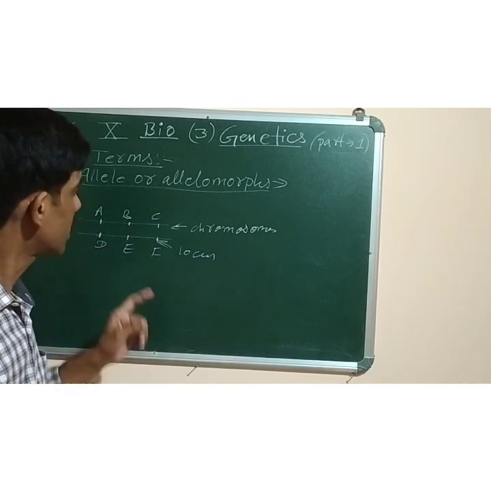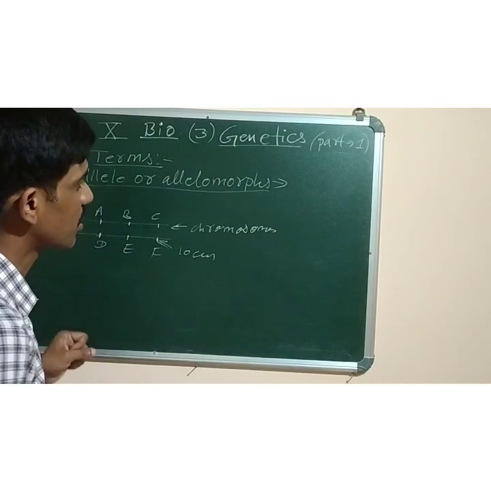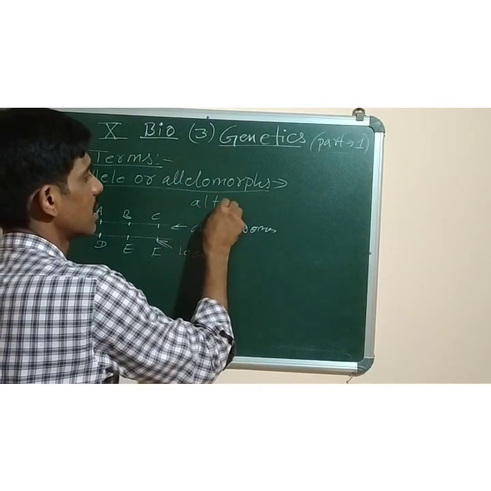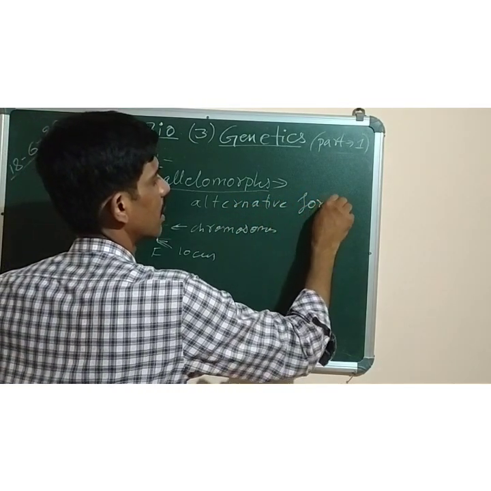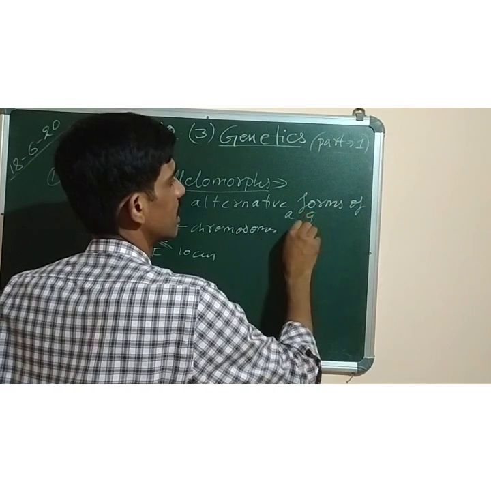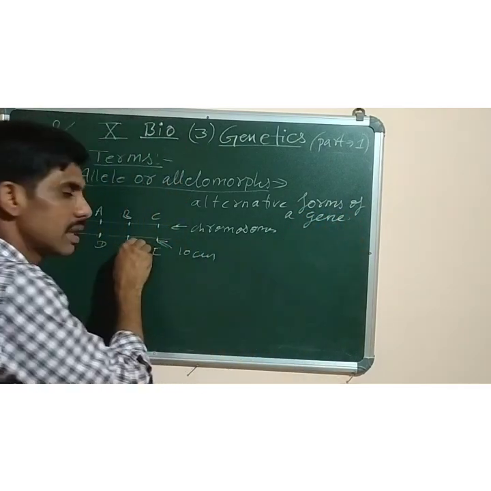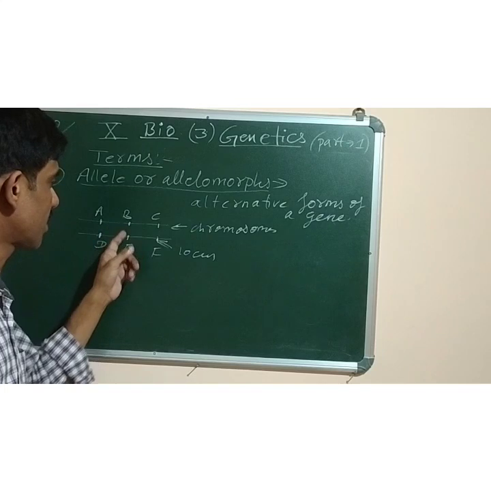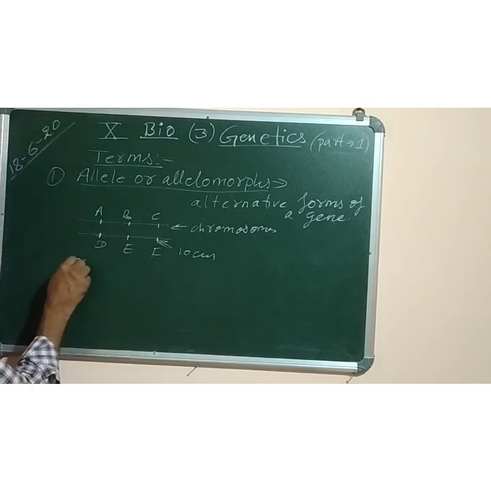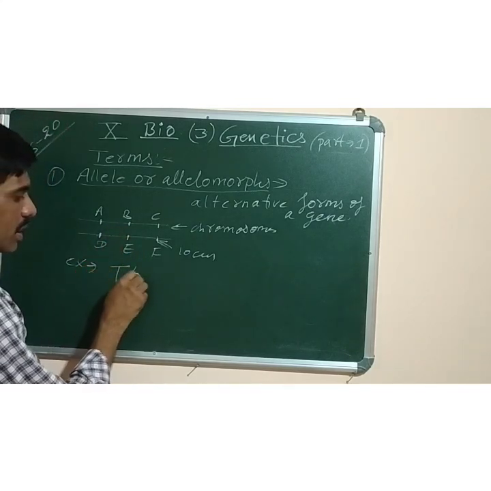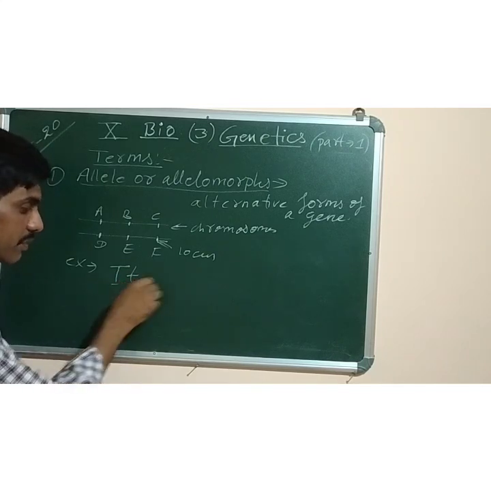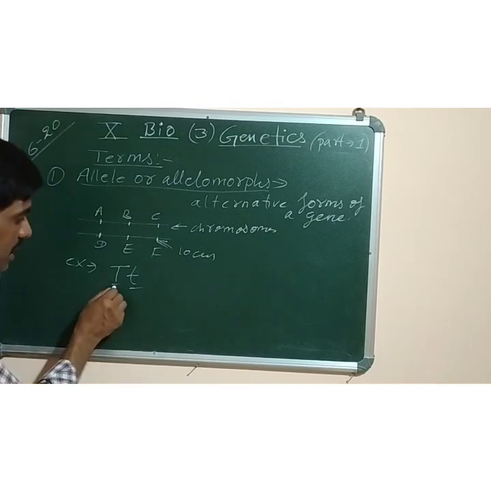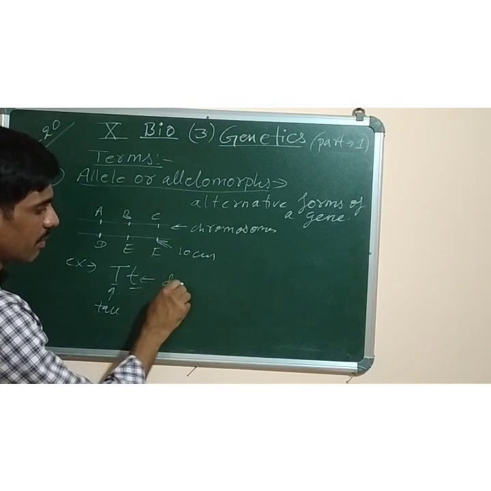So an alternative form of the same gene is called alleles. What is the definition? Alternative forms of a gene that occur in the same locus, the same position. An example of alleles is capital T and small t. Both are for height. One is for tallness, the other is for dwarfness. This capital T is for tallness, and small t is for dwarfness.